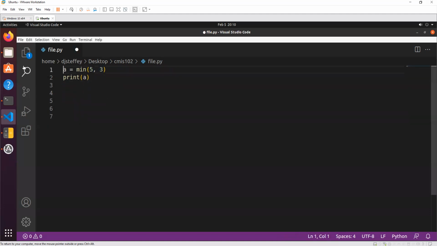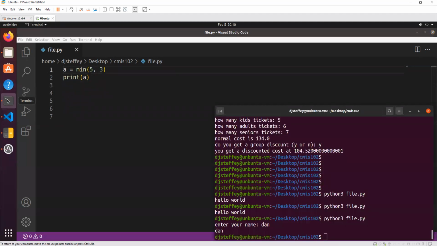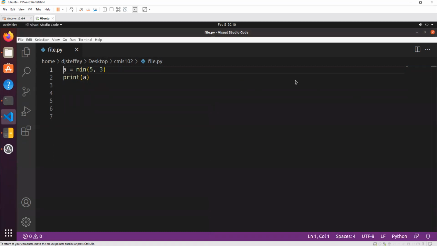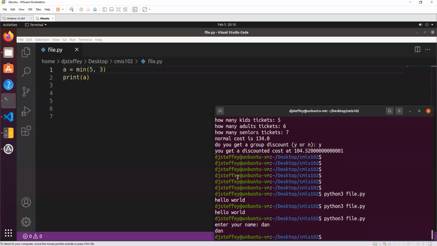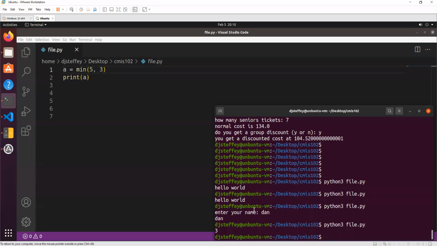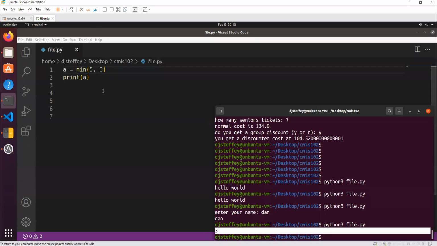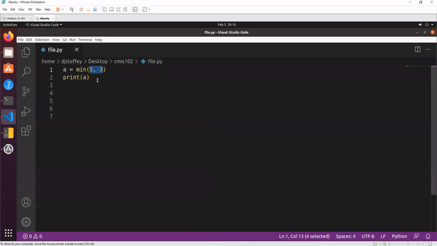So if we run that, of course, it prints out the number 3, because that is the smaller number, and min is a built-in function.